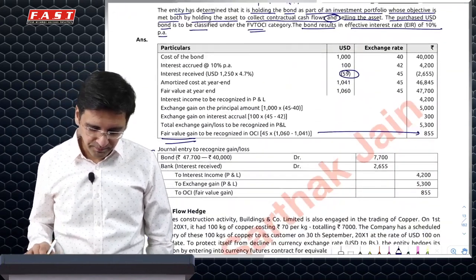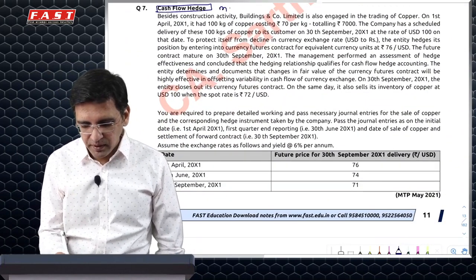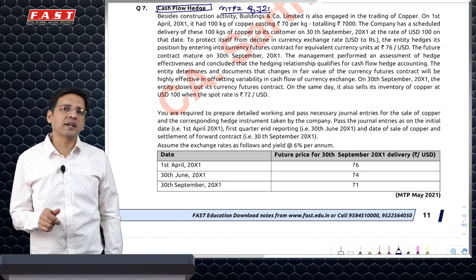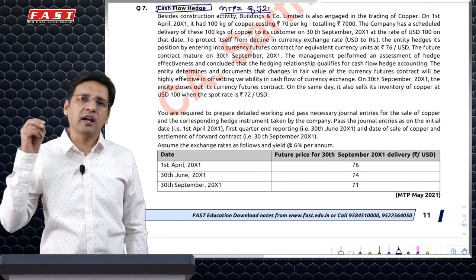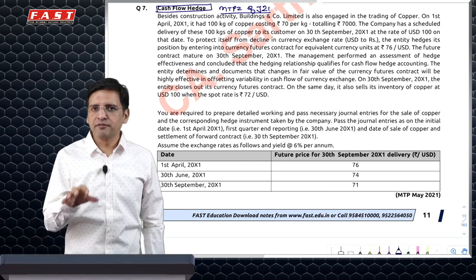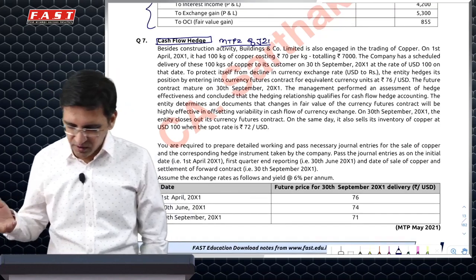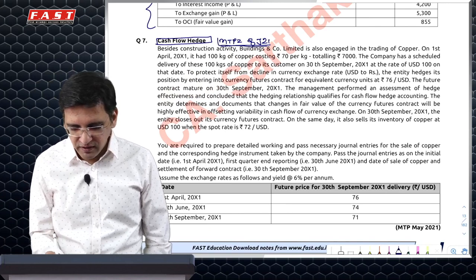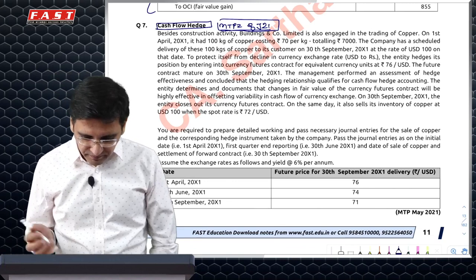One important question next: a cash flow hedge related question. This was there in MTP 2 of July 21 exams. The question itself has two major errors because of which ideally such kind of questions should not be asked in the exam. It should not even have come in the mock test paper. We've raised a query on this with no replies. Nevertheless, we don't have time to further raise queries. In case you have that kind of a thing, you can put it up. But as of now, we will just try to do this question based on what the institute has done.